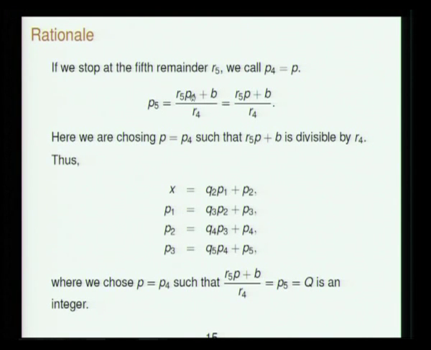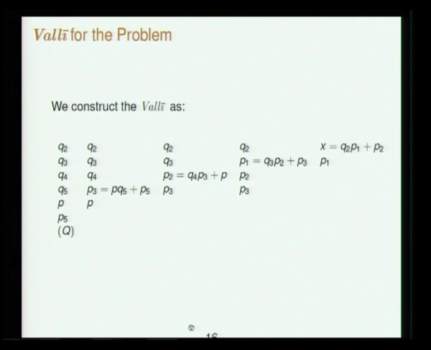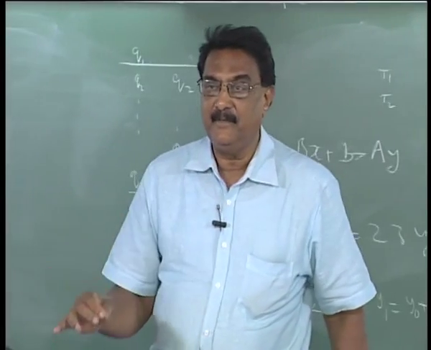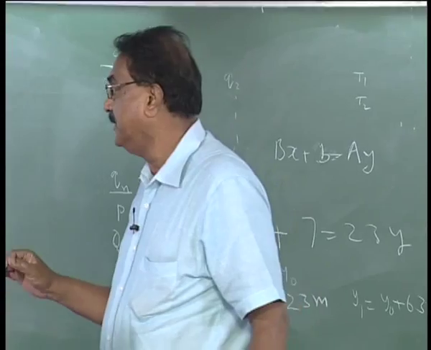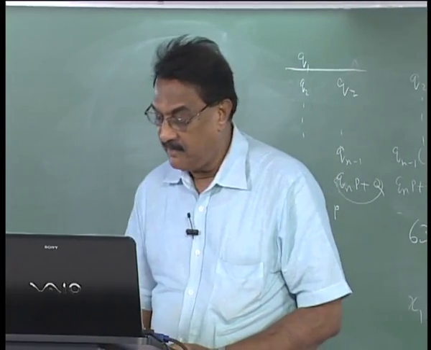So here we are choosing P equal to P4 such that this is divisible by R4. So you get x is equal to Q2 P1 plus P2, P1 is equal to Q3 P2 and so on, where we have chosen P such that this is an integer. So that is how you get this. You have to analyze it a little bit, but nothing more than linear equations. So this will give the justification of the procedure.